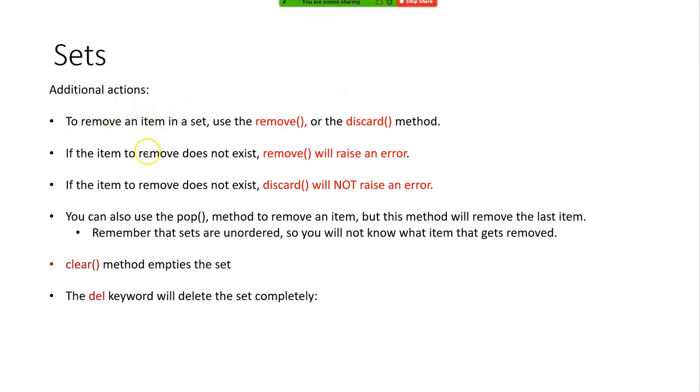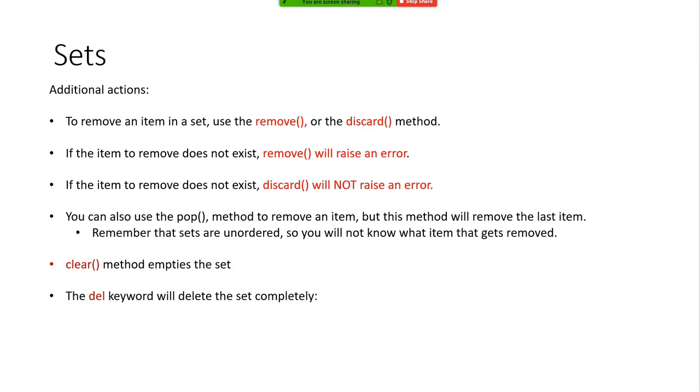So what are the additional actions to remove an item? Use the word remove or discard. If the item to remove does not exist, keyword remove will raise an error, whereas if the item to remove does not exist, discard will not raise an error. You can use the pop method to remove an item, but understand this will remove the last item, but we can't be sure what is that last item because sets are unordered.